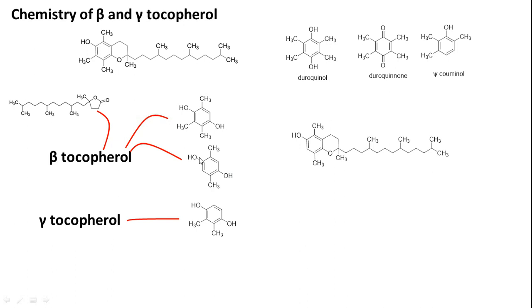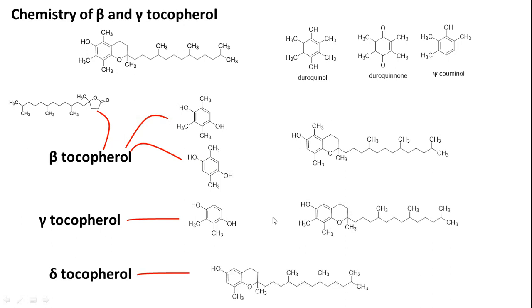In beta tocopherol, it is symmetrically distributed across the ring in this way. In gamma tocopherol, both the methyl groups are on the same side of the hydroquinone. In delta tocopherol, only one methyl group is there. So friends, this is how the chemistry of tocopherols is elucidated.